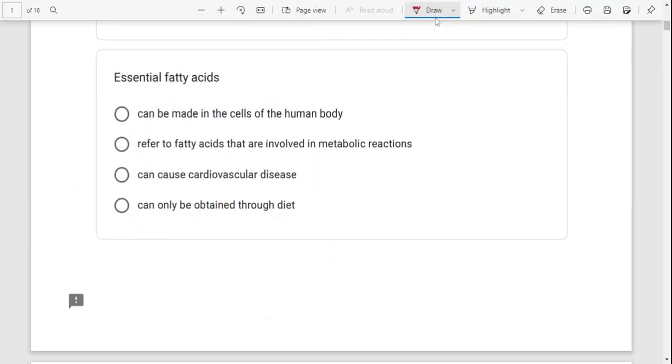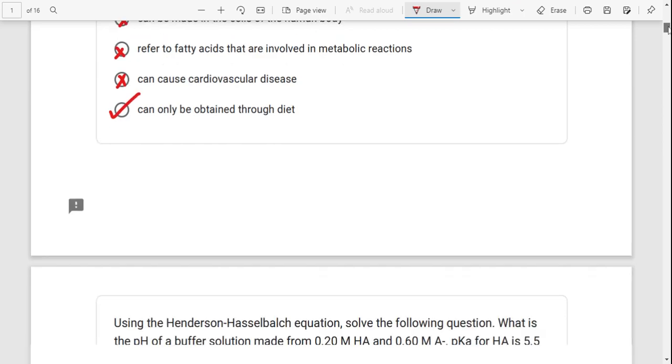Question number 1 here, essential fatty acids. We know that essential fatty acids are fatty acids that cannot be made in the human body. They have to be gotten from the food that we eat. "Can be made in the body" is not true. "Refer to fatty acids that are involved in metabolic reaction" is really not. "Can cause cardiovascular disease": what causes cardiovascular disease are saturated fatty acids. "Can only be obtained through the diet" is the correct option.